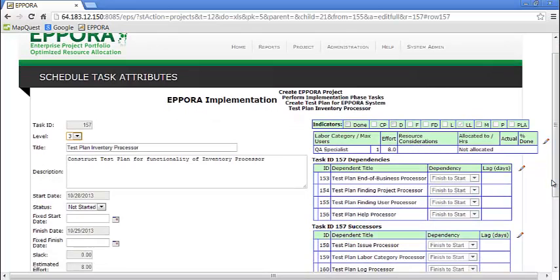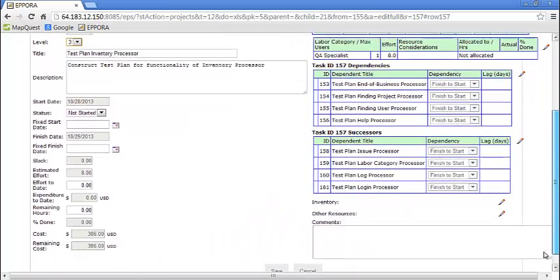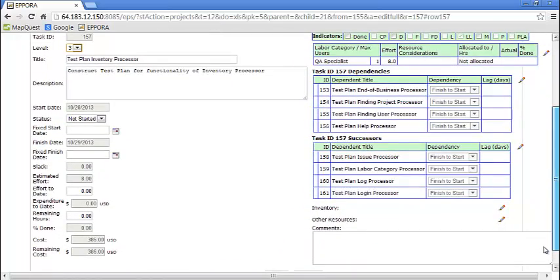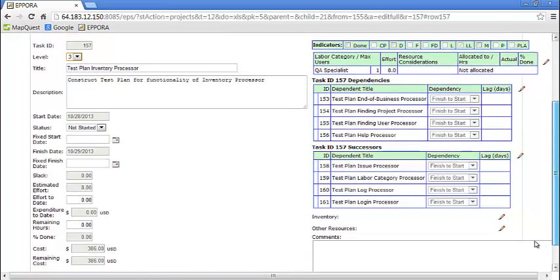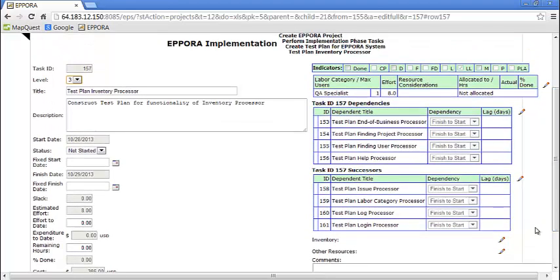So this task has lots of dependencies. It has start and finish dates, inventory. You can see lots of information about each task. Wherever you see a pencil, that means you can edit that field. So if you have an inventory item, you click on the pencil there. If you have dependencies, here we only have one labor category for this task. It requires a QA specialist, and it's 8 hours of effort.